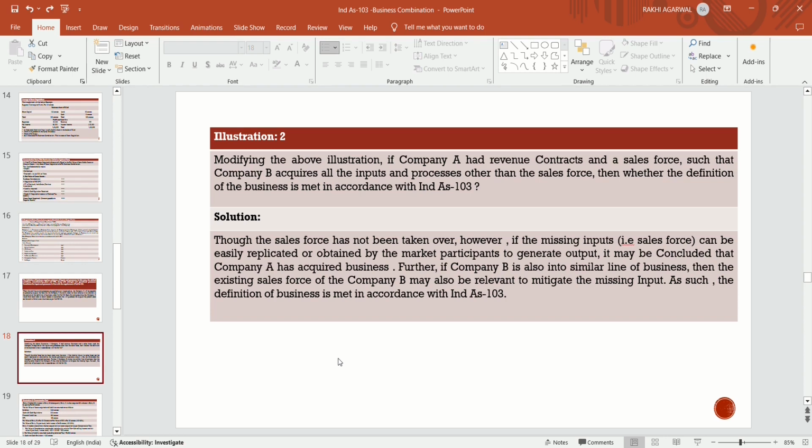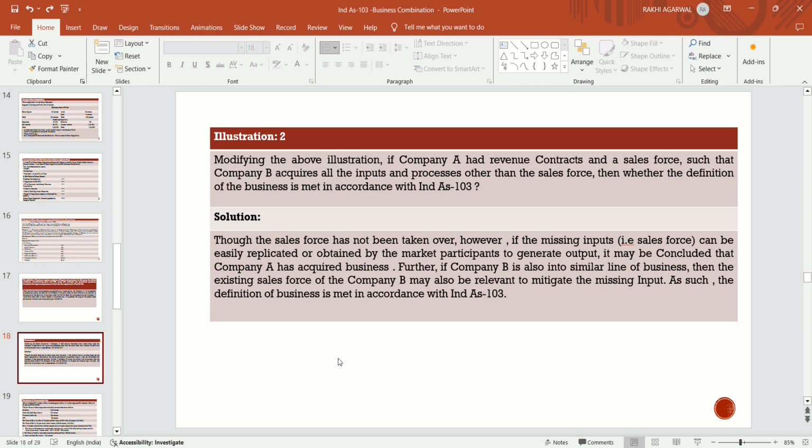Now we are modifying the above example. If company A has a revenue contract and sales force also, and company B acquires all inputs and processes other than the sales force, then is the definition of business met in accordance with Ind AS 103?